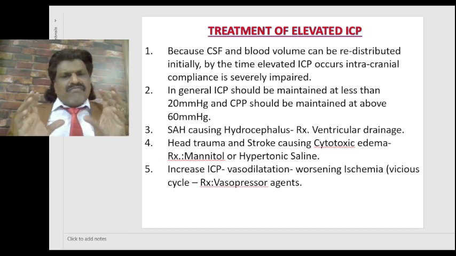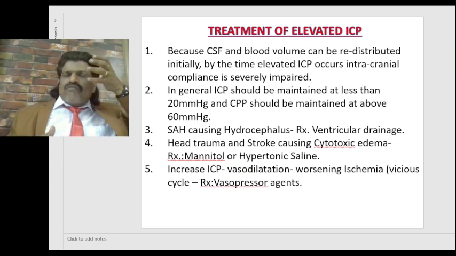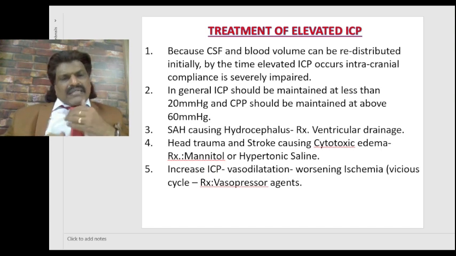The CSF and blood volume can be redistributed initially. CSF can go from the intracranial space to the spinal canal. So by the time elevated ICP occurs, intracranial compliance is already severely impaired.